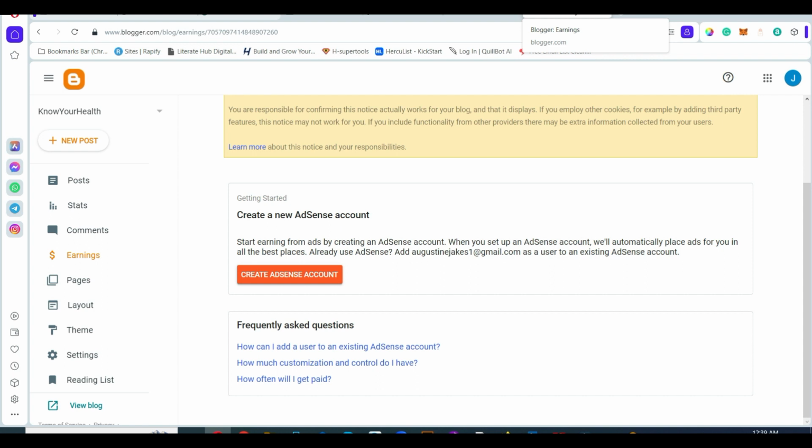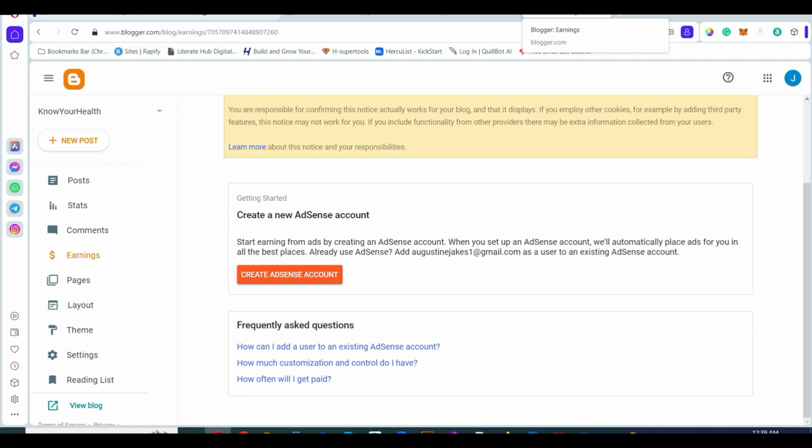Now create your Google AdSense account and Google will be posting ads on your blog, sending traffic to your blog, and you'll be earning from the ads that Google is posting on your blog page.